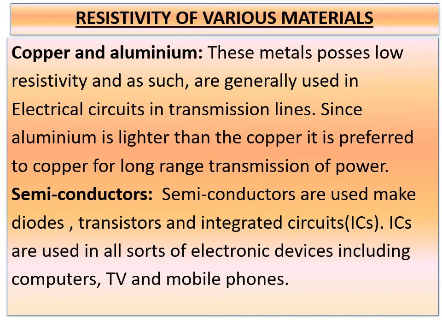And one more point before getting into the semiconductors: the resistivity of semiconductors like germanium and silicon is in between those of conductors and insulators. Semiconductors are used to make diodes, transistors, and integrated circuits, which are nothing but ICs. ICs are used in all sorts of electronic devices, including computers, TV, and mobile phones, etc.